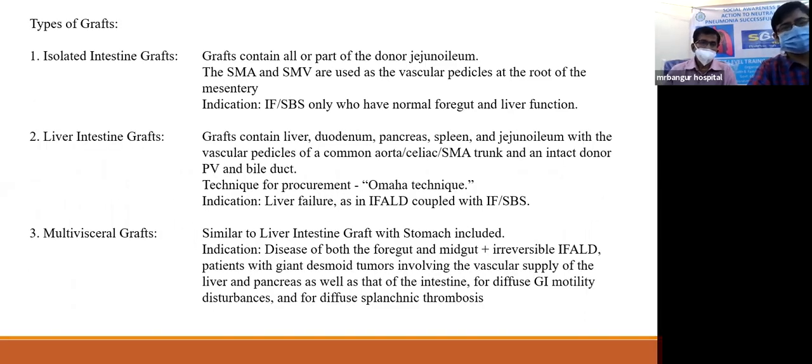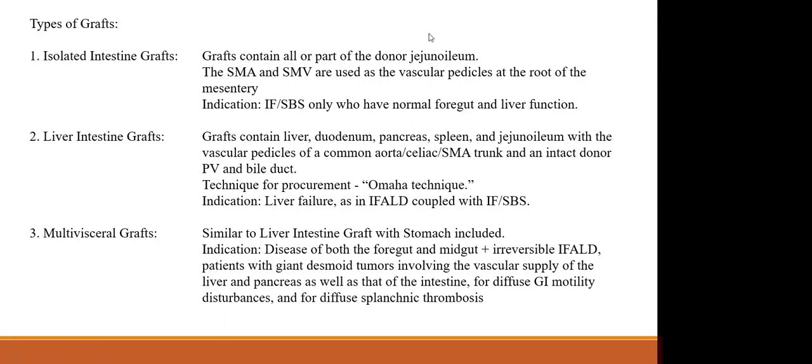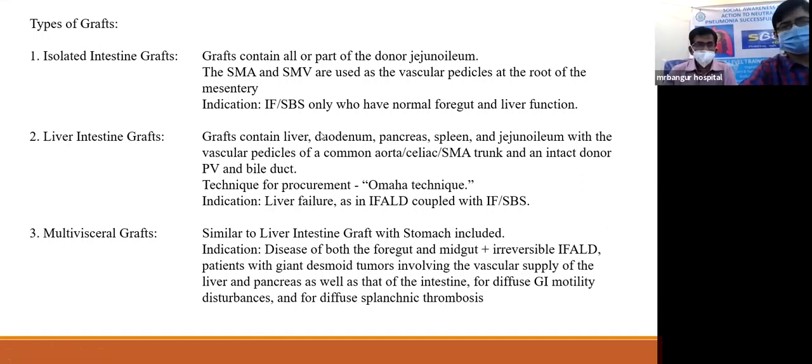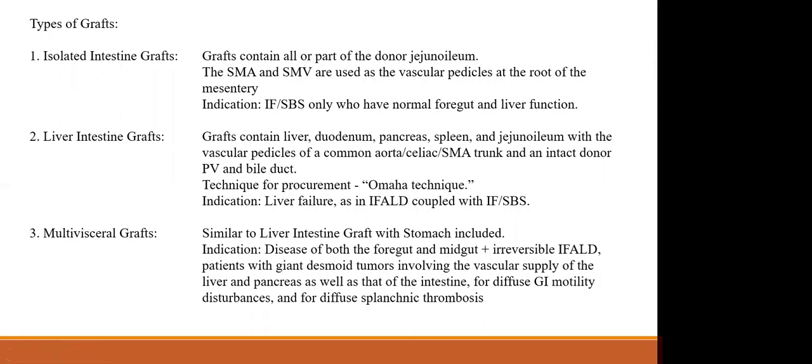So there are different kinds of grafts. There can be an isolated intestine graft where all or a part of the donor jejunum is grafted. And this is for patients with short bowel syndrome only who have a normal foregut and liver function. Then there is the liver intestine graft together, where the graft contains liver, duodenum, pancreas, spleen, and jejunum, and the technique for the procurement of this graft is the Omaha technique.